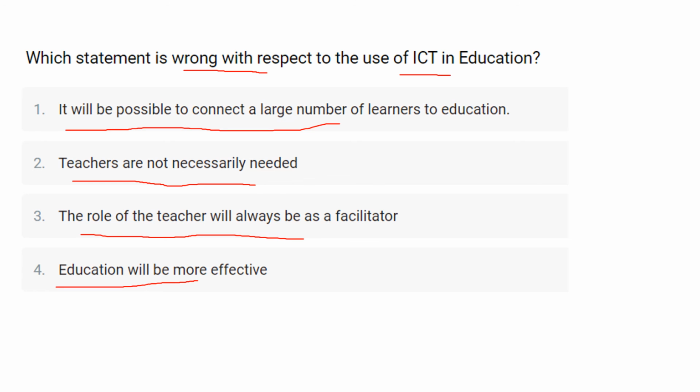The major aspects of ICT in education are the educational principles based on the modern constructivist theory, which emphasizes authentic creative learning, and ICT helps a lot in achieving it. It will be possible to connect a large number of learners to the education. A teacher is necessary to handle the ICT.